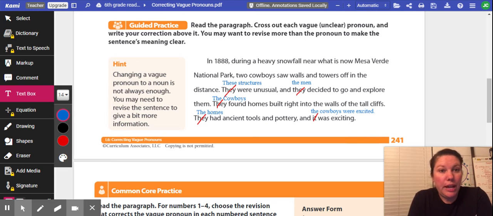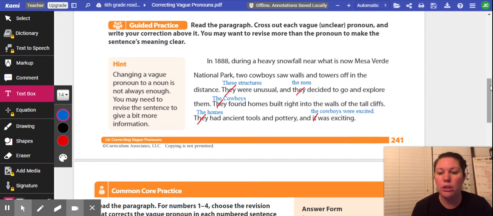Okay, so I'm going to reread it now, so hopefully you can hear that it makes sense now. In 1888, during a heavy snowfall near what is now Mesa Verde National Park, two cowboys saw walls and towers off in the distance. These structures were unusual, and the men decided to go and explore them. The cowboys found homes built right into the walls of the tall cliffs. The homes had ancient tools and pottery, and the cowboys were excited. Does it make sense? Yay.